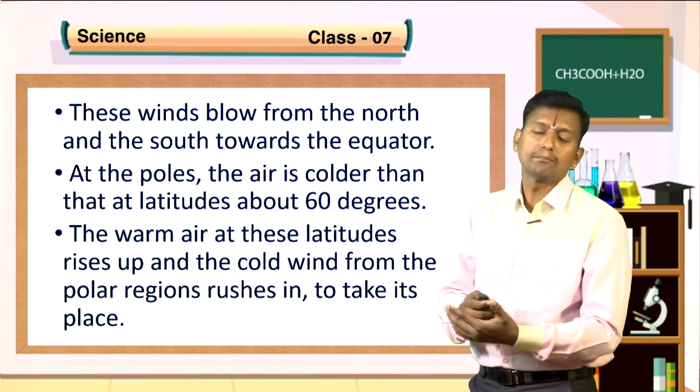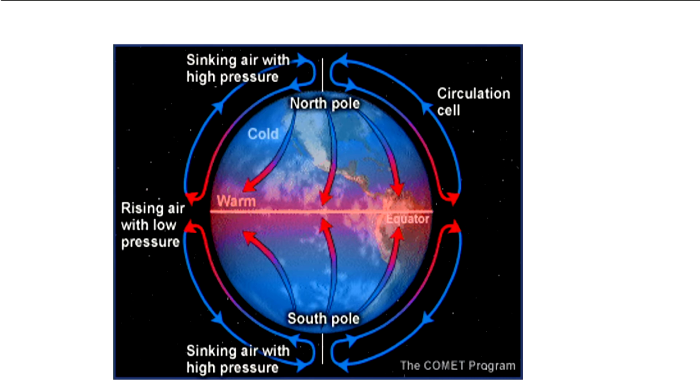See students, I told you, at the equator there is more heat, whereas at the two poles, that is the north and south poles, there is less heat. When the warm air rises up due to more heat at the equator, the cold air will rush in from the north pole and south pole. I think now you get an idea of how the air rushes.